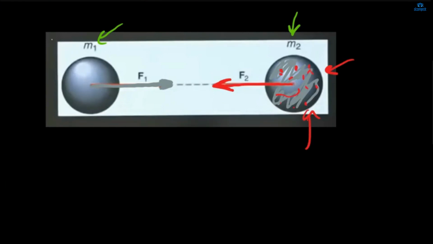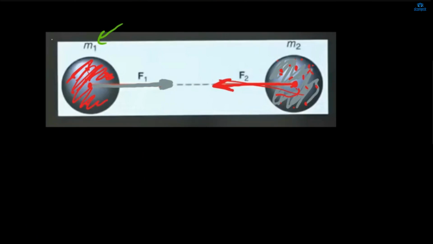There are thousands and infinite particles, but we cannot take particle to particle, so we take just one point, the center of each. This center is applying force on this ball by F1, and this red ball is applying force on this ball by F2.